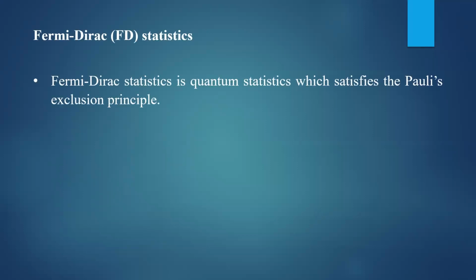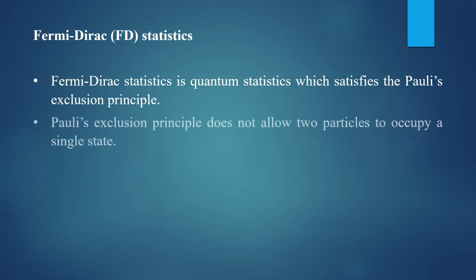In Fermi-Dirac statistics, how many ways are there to distribute the particles? And what is the principle behind this statistics? Fermi-Dirac statistics is a quantum statistics which satisfies Pauli's exclusion principle. You have to remember this point properly. According to Pauli's exclusion principle, only one particle can occupy a single state.